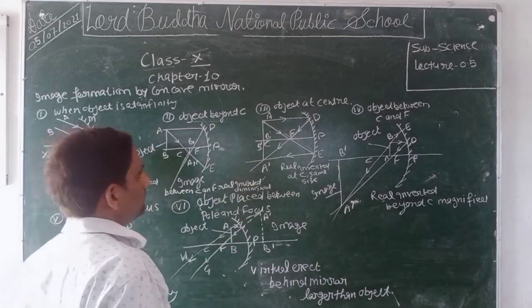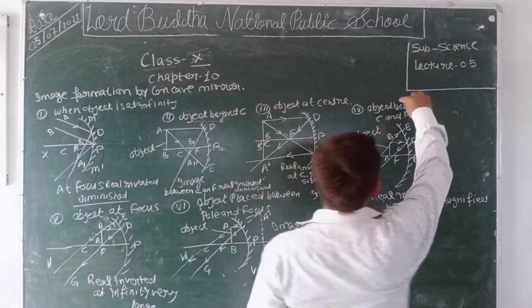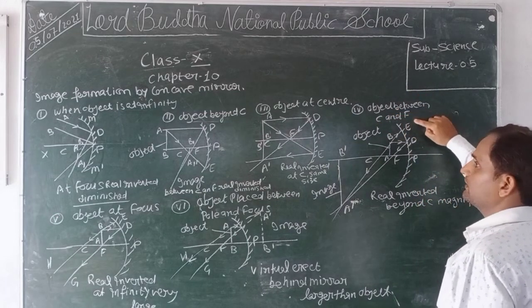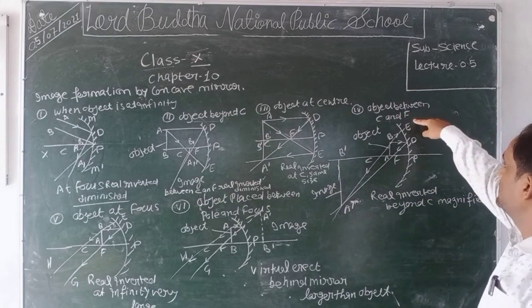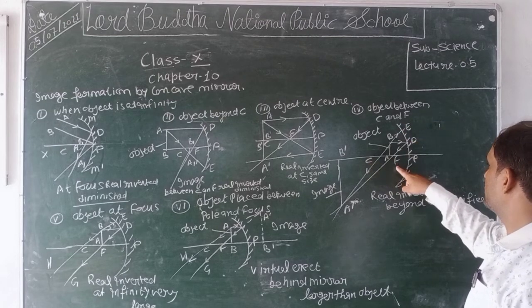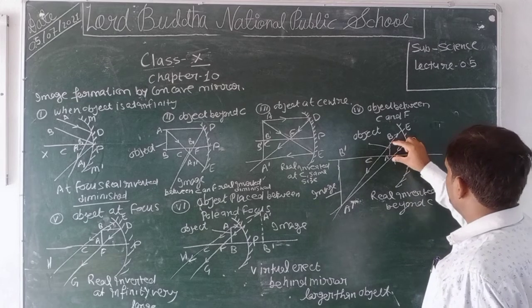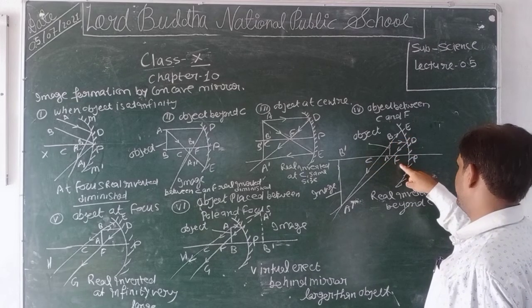Now we will discuss the fourth condition: object between C and F, meaning the center of curvature and focus. When the object is placed between the center of curvature and focus, we consider an object AB which is placed between C and F.